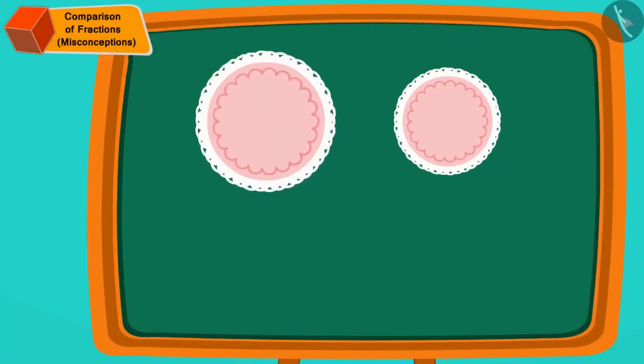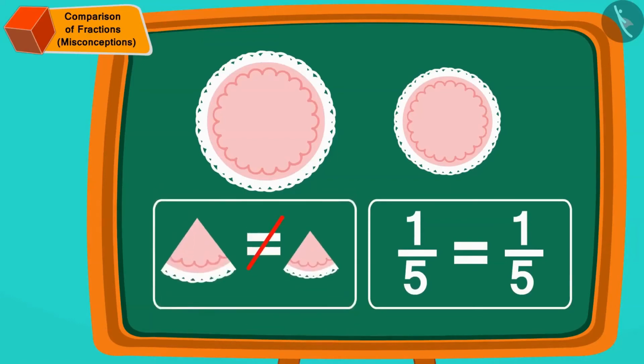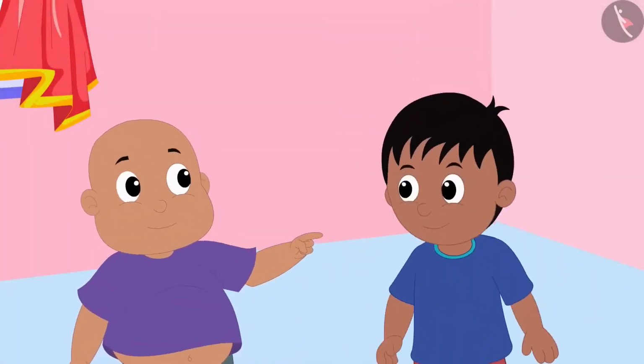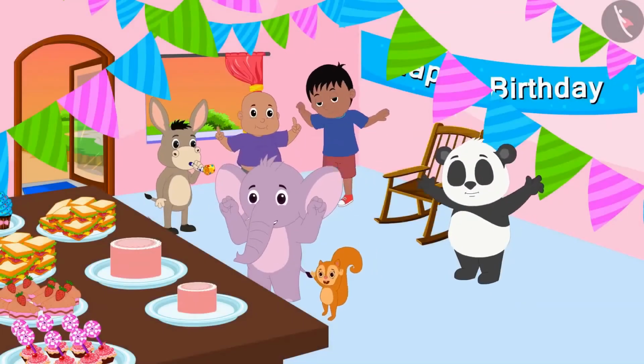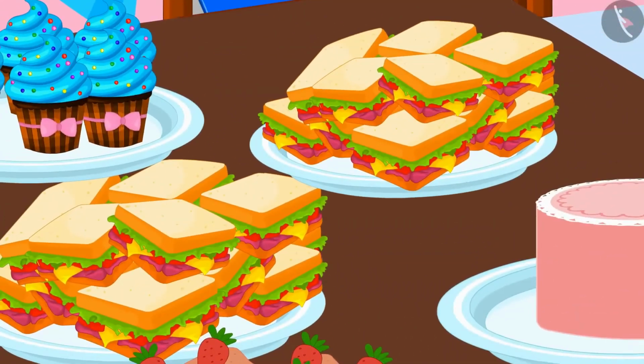Children, remember that even if the fractions of the parts of 2 objects are the same, but if the quantity of those objects is not equal, then those parts will not be equal. When Bablu explained this to Raju, Raju jumped with joy that he got more cake than Bablu. Now Appu and Chanda have made delicious sandwiches for all the party guests.